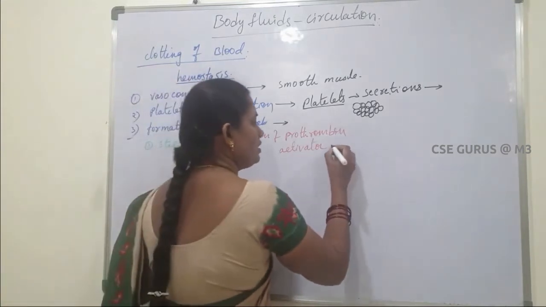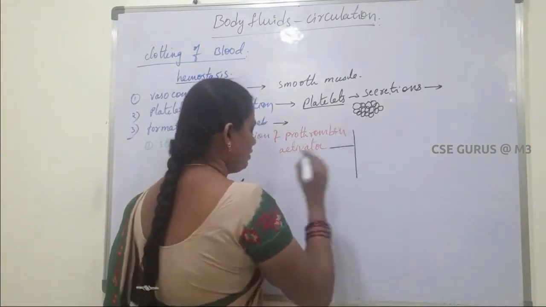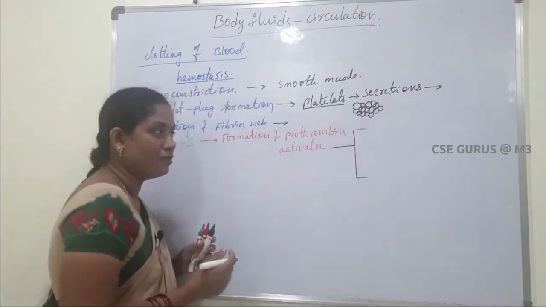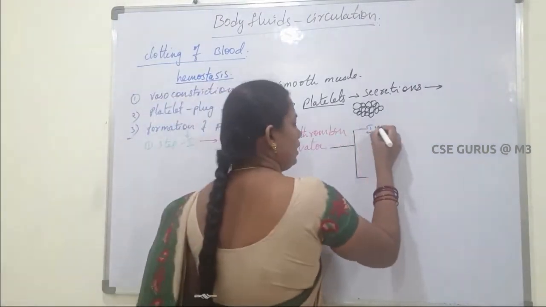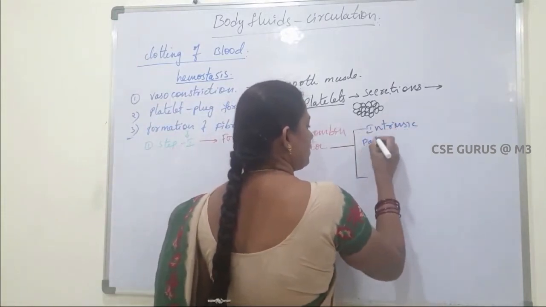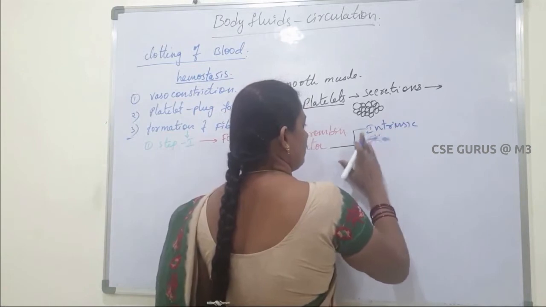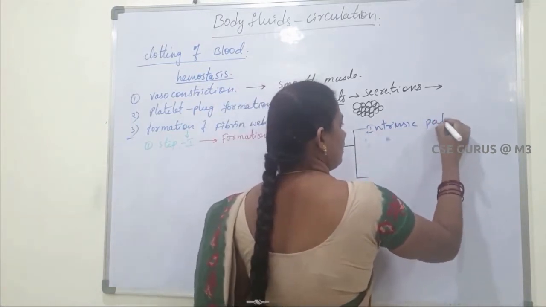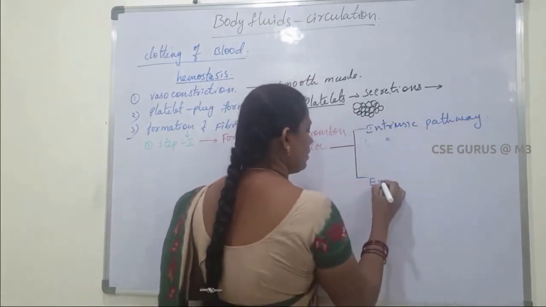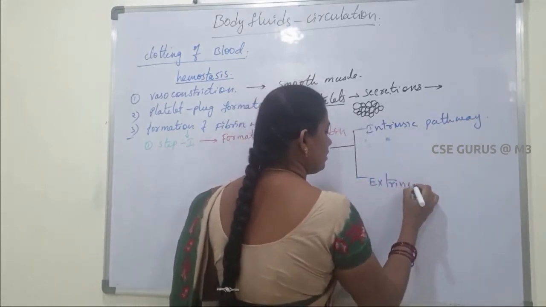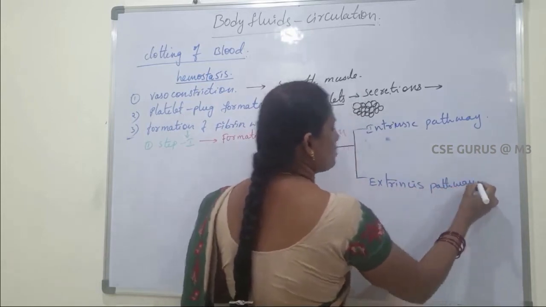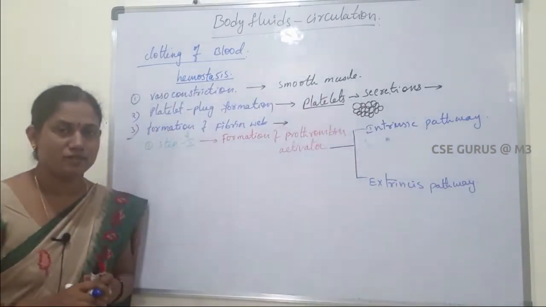This prothrombin activator is formed by two ways. First one, the intrinsic pathway. Second one is the extrinsic pathway. By these two ways, the prothrombin activator is formed.